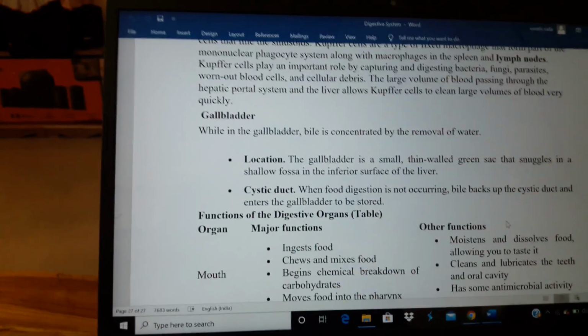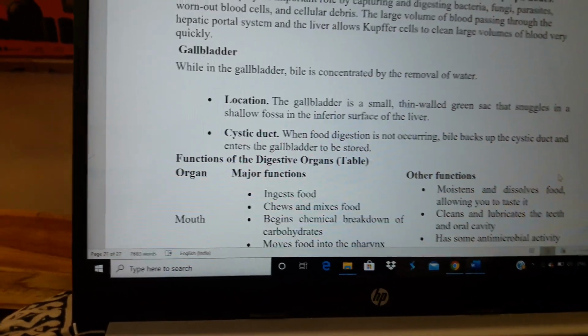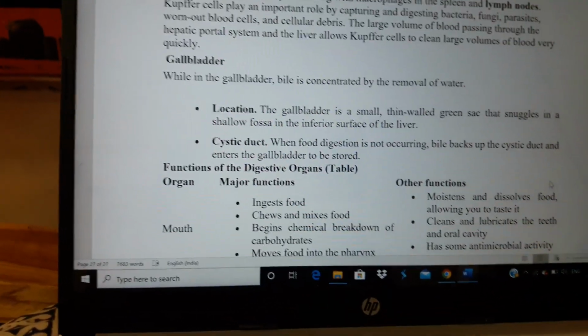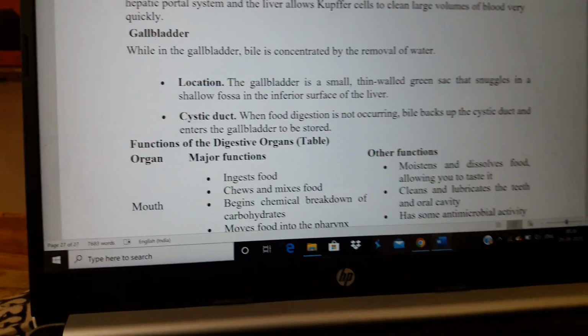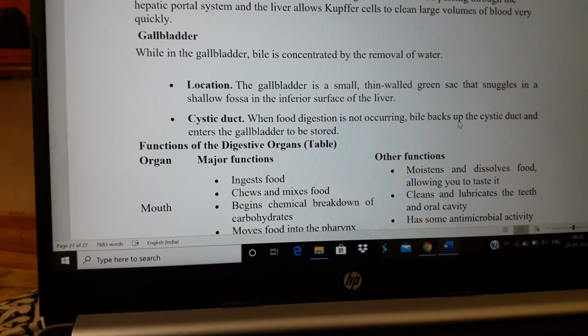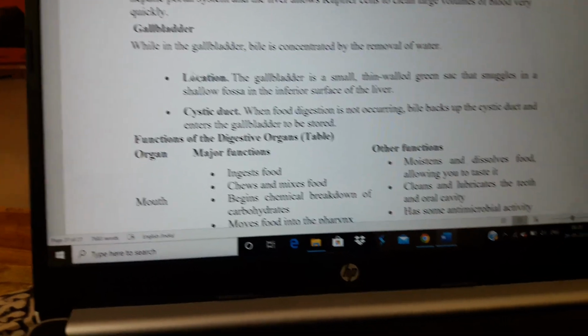Along with the liver, we have a small idea on the gallbladder. Actually, gallbladder means where bile is stored. Frankly, we say it is a storage of bile. Why? Because bile is concentrated by the removal of water and then stored in the gallbladder.